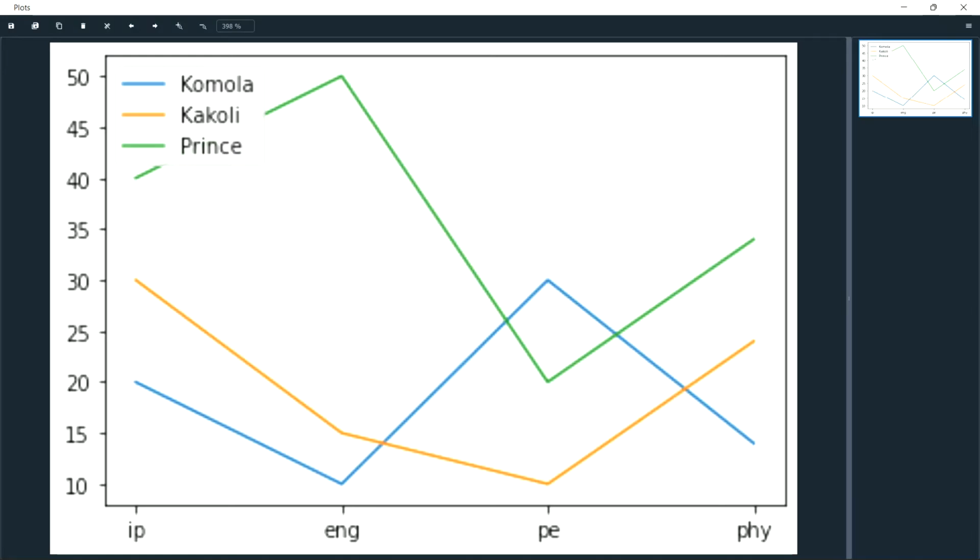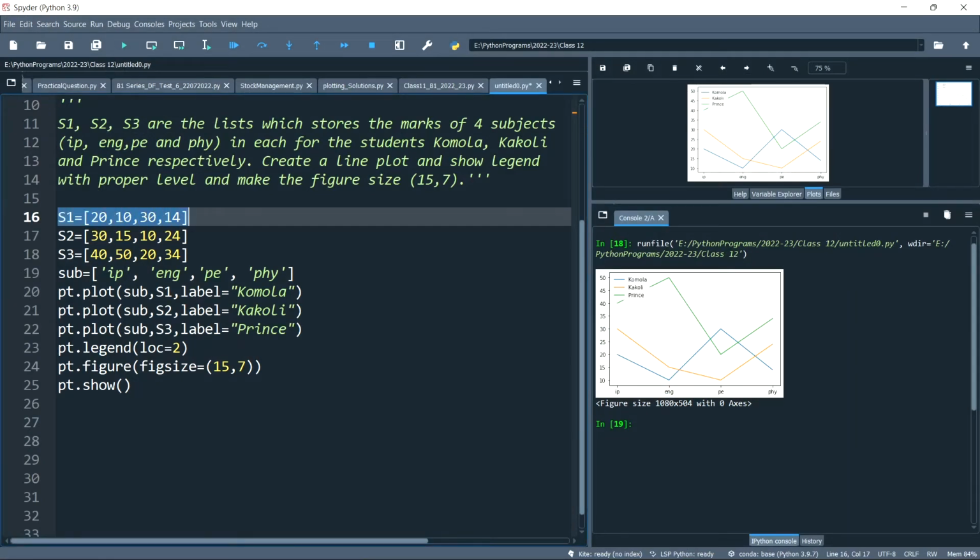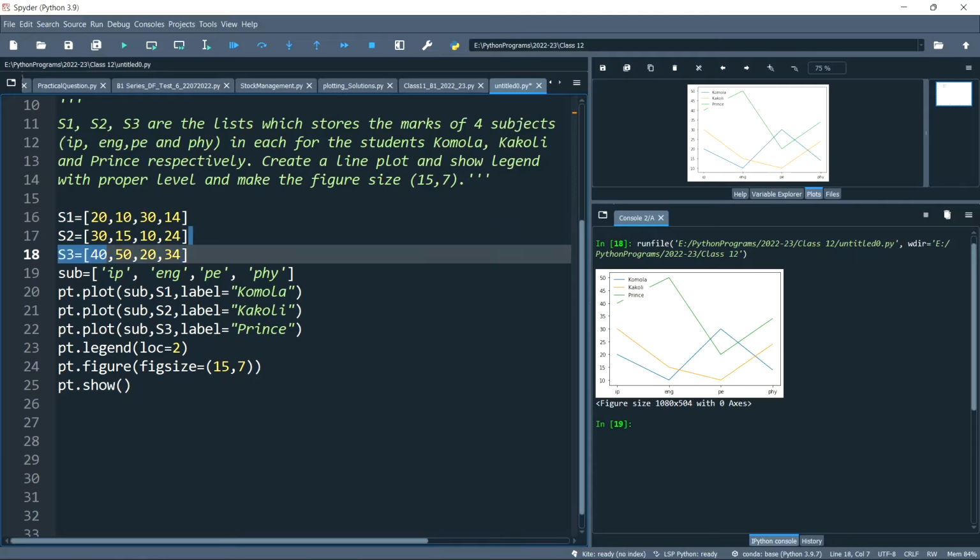So first one is Komala, second one is Kakuli, third one is Prince. Accordingly you can see the colors also. Is that clear, everyone? So this is how you will write the solution of this program. First we need to consider S1 as a list which will store 4 values, S2, S3 like this. Now in some cases what students do is they write a name here. Suppose Kamala, they will take one list. Sometimes I have seen students taking a list with 3 values, Kamala, Kakuli and Prince. But you need to remember one thing, in x-axis and y-axis the number of values must be the same.